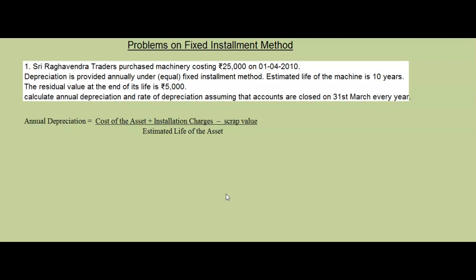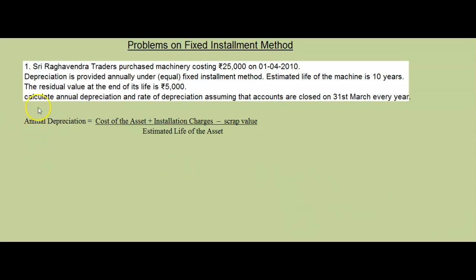We have seen the important methods at intermediate level for finding depreciation: the fixed installment method, that is the straight line method, and the diminishing balance method. In the previous class we saw the advantages and disadvantages of both these methods. Today, in this class, we will start doing simple problems on the fixed installment method. These types of questions you may get for 2 marks in the intermediate final exams.